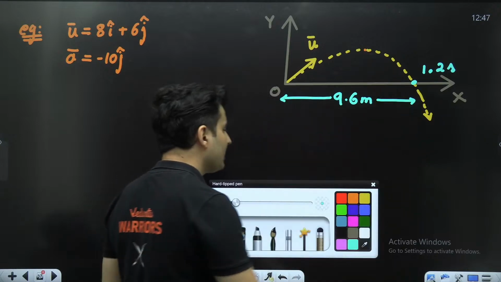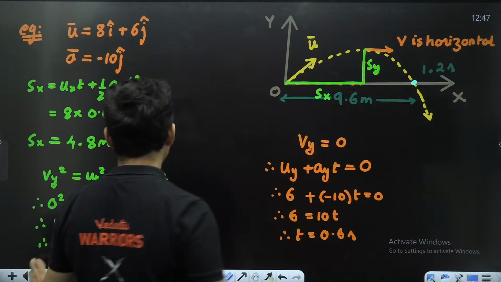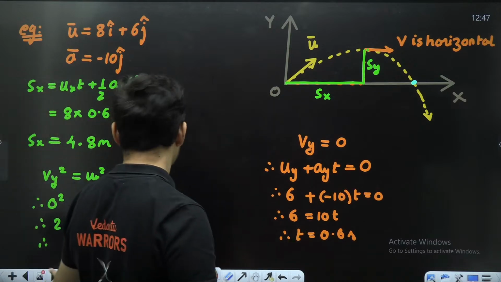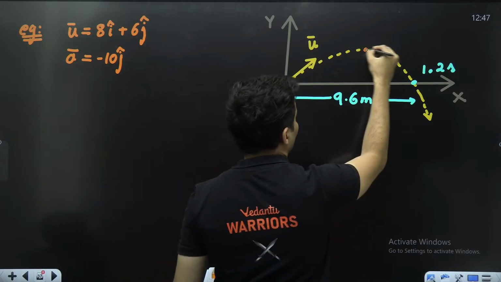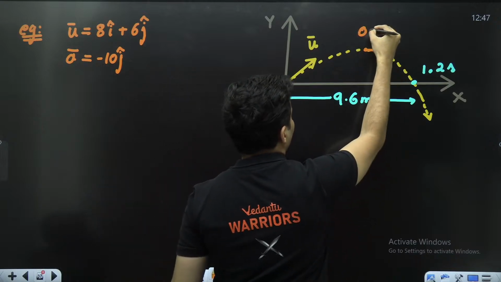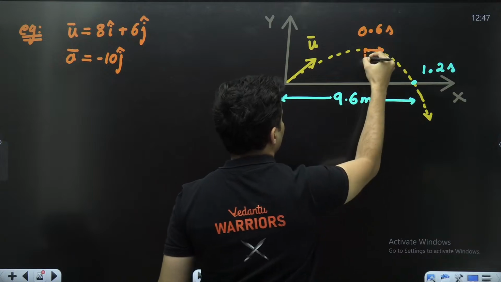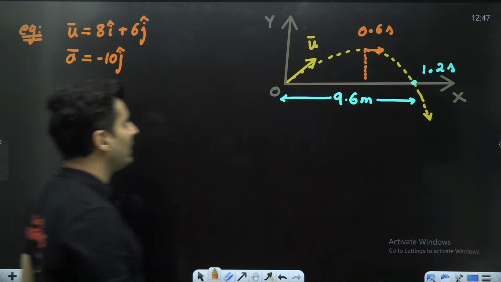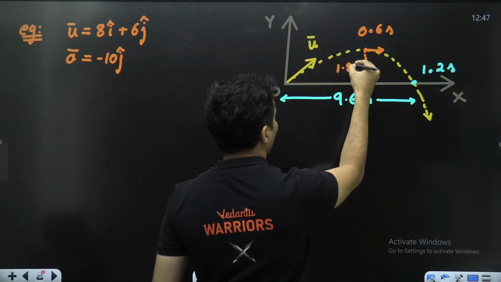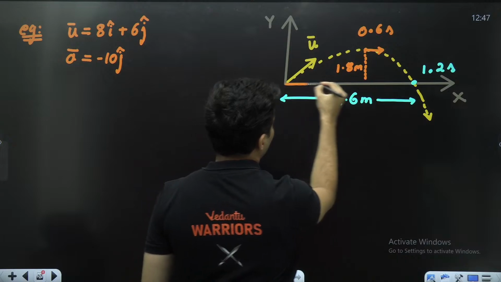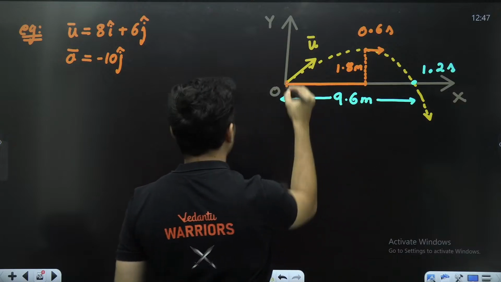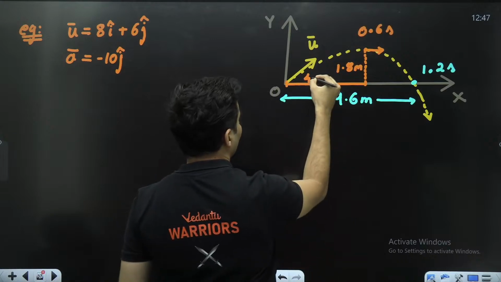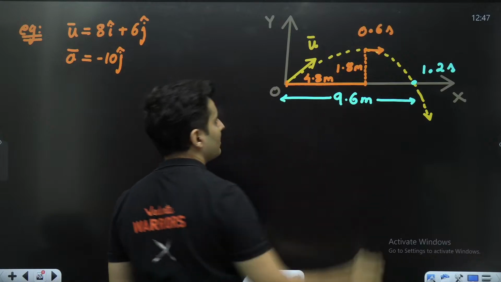When did it reach the topmost point? It reached the topmost point at 0.6 seconds. So it was here at 0.6 seconds, and this distance, which is Sy, was 1.8 meters, and this much was exactly 4.8 meters.